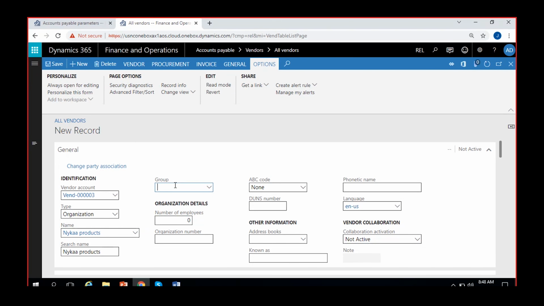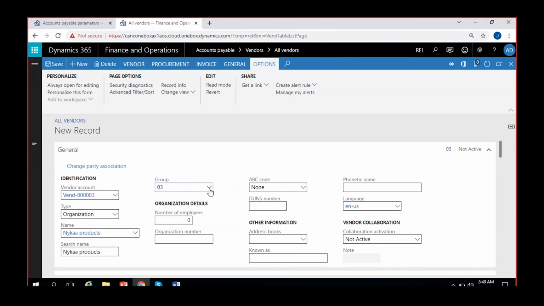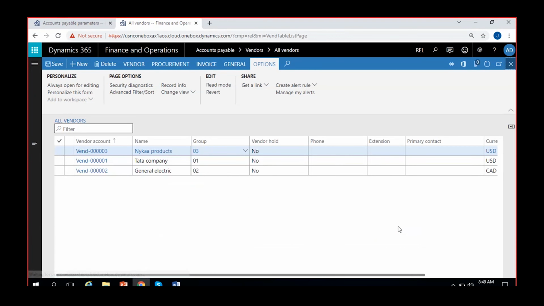Let's suppose if you want to give any group, you can give any group here, like local vendor, or domestic, you can give your wish. I'm just giving it as local vendor here. Okay, and I'll go back. So these are the three vendors that I have created in this list. Vendor number 1, 2, and 3, in sequence, and they belong to three different groups.